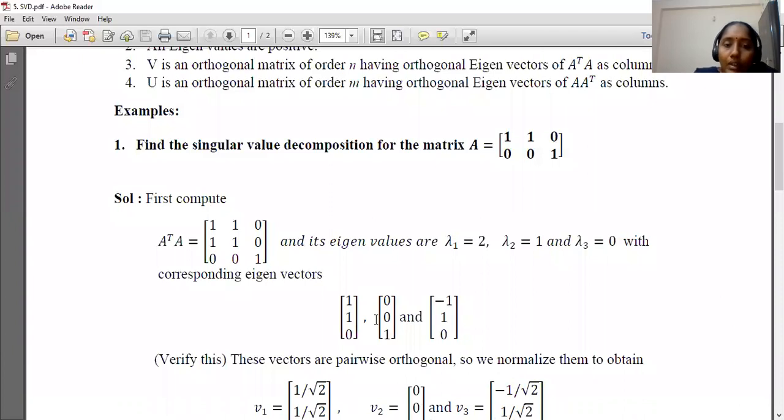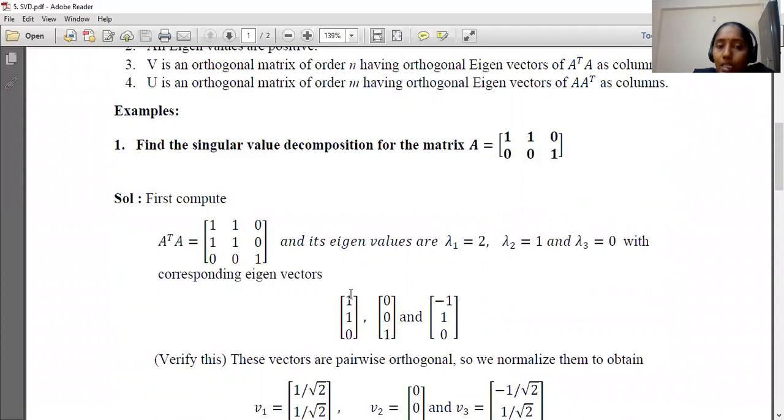Now after finding the eigenvectors, you need to check whether they are pairwise orthogonal. Here x1 dot x2 is 1 into 0 plus 1 into 0 plus 0 into 1, that is totally 0. Again x2 dot x3: 0 into minus 1 is 0, 0 into 1 is 0, 1 into 0 is 0, so totally 0.